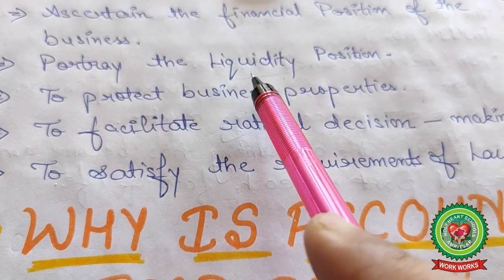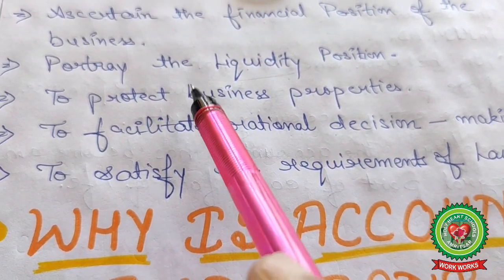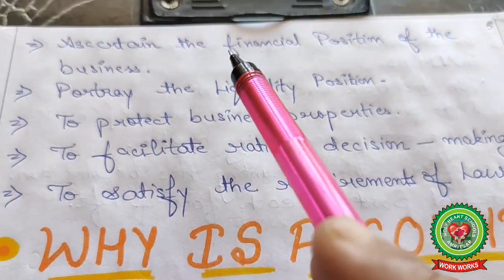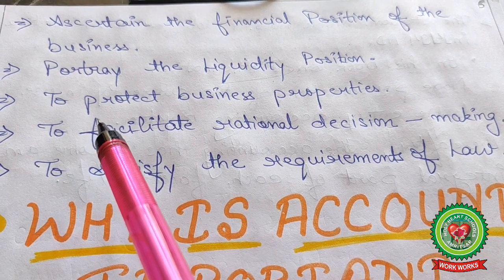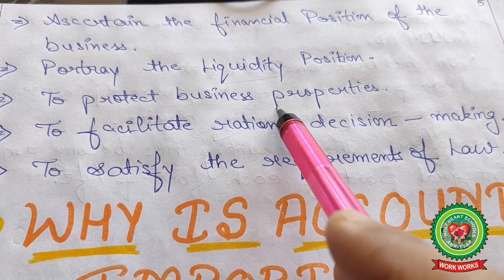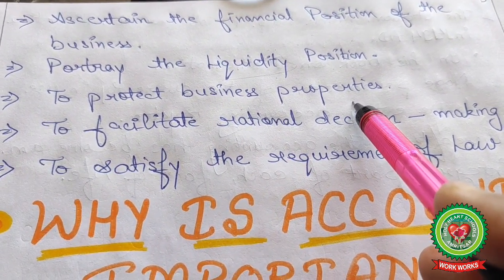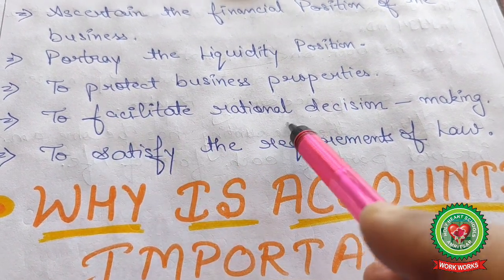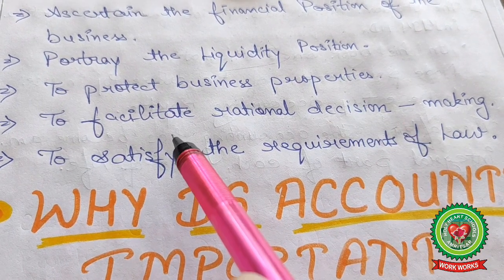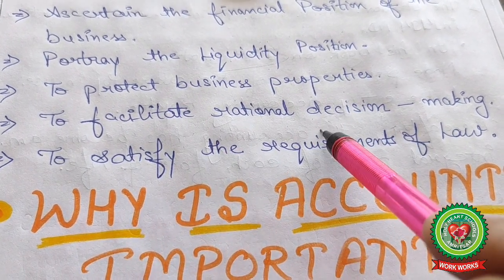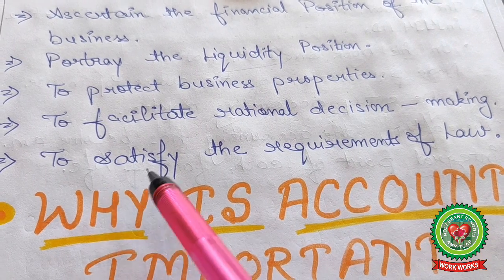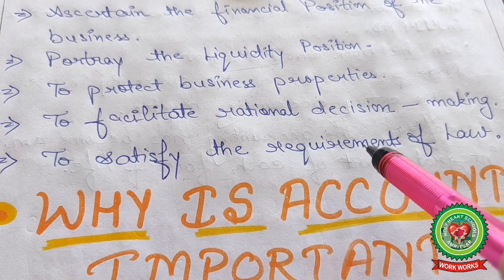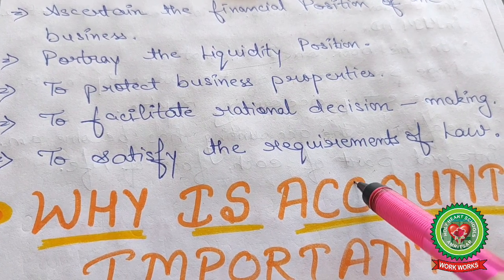Liquidity position means how liquid the company is, whether it is easily convertible into cash, whether the position is available or not, or whether the company is in debt. Next is to protect business properties. For the protection of business property, accounting is required. To facilitate rational decision making: if you want to take any decision wisely, accounting is required. To satisfy the requirement of the law: yes, by law it is mandatory to maintain accounts properly for taxation purposes.